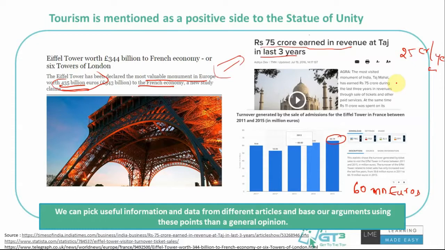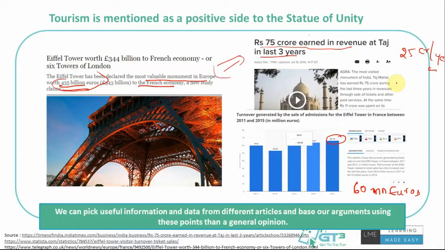Which is not a loss-making thing in the long run. Is it right? Is it wrong? That's a different point, right? It's still a good way to argue rather than just saying that. I personally believe that Statue of Unity could actually bring a lot of tourists to Gujarat and India as a whole, and it would help us in our economy, and we can make a lot of money, right?